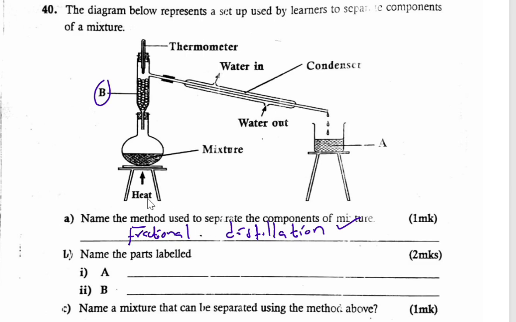For simple distillation, there is no fractionating column. So that is how easily you can differentiate between simple and fractional. So for simple, there is no fractionating column. For fractional, it has what we call a fractionating column.